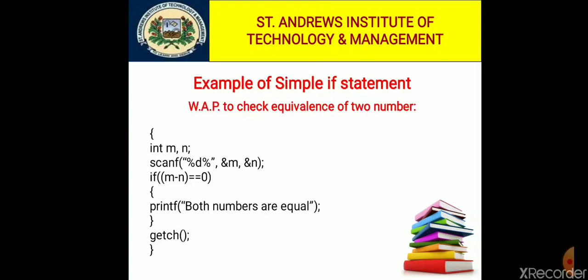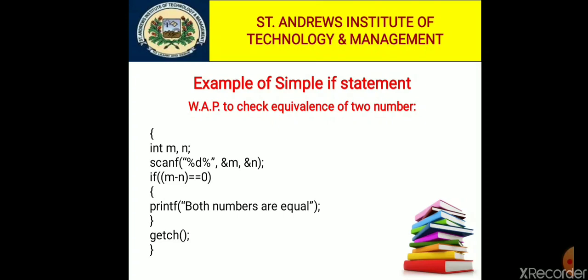In this slide we are discussing an example of a simple if statement. Here, write a program to check equivalence of two numbers. Here we can check whether the two numbers are equal or not. So basically we use the main function, and when we use curly brackets, we can declare two variables of integer type, m and n.